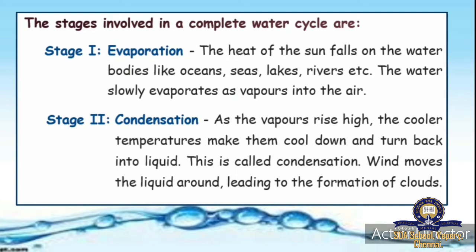Stage 2, condensation. As the vapor rises high, that water vapor going up, when it reaches high, it gets cooler because of the cool temperature. So going higher and higher, the temperature will be cool. As the vapor rises high, the cooler temperature makes it cool down and turn back into liquid. Vapor turning into liquid is called condensation.